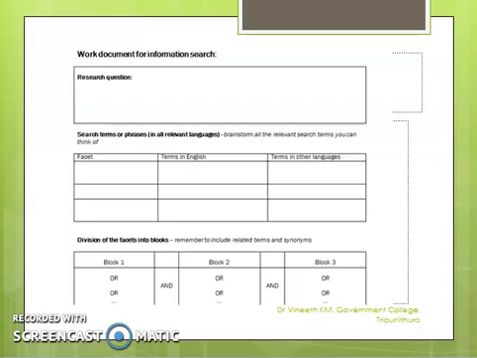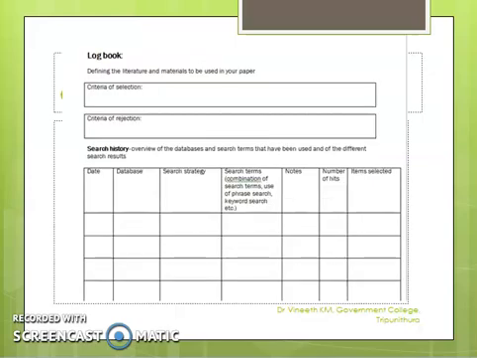From the work document, as it is getting filled, you will have to fill up the logbook, wherein you have a criteria of selection and a criteria of rejection also. You will summarize a daily or chronological listing of your searches: the date, the database where you searched, the search strategy that you have used, which we will learn later, the search items, that is, the combination that you used, and notes, if any, that you have to make. Also the number of hits you generated from the search and the number of items you selected. Out of 100 items, you may be selecting only 50. You will have your own criteria of rejection and selection. This has to be mentioned.